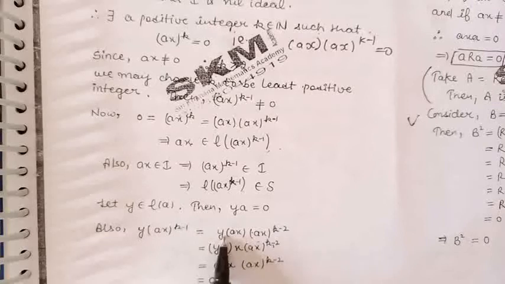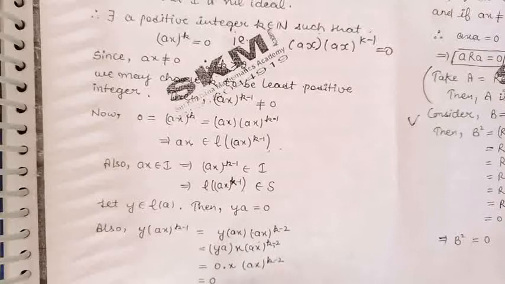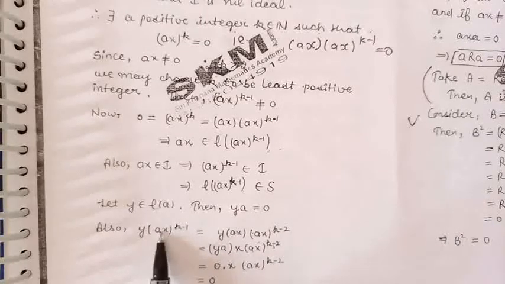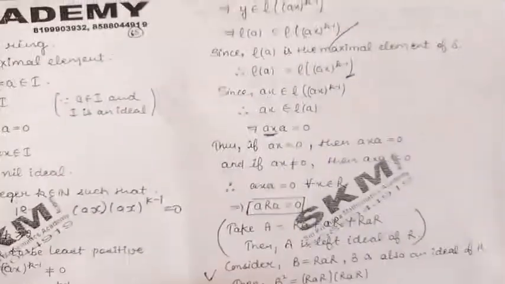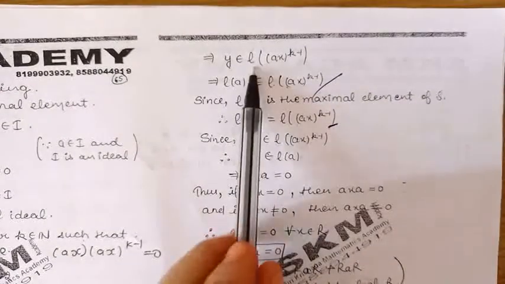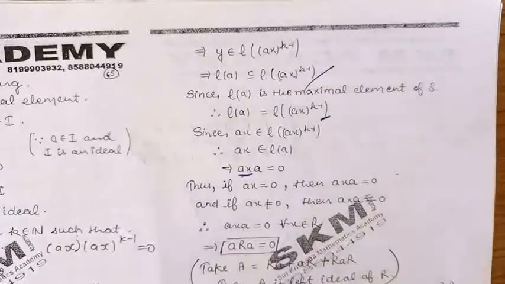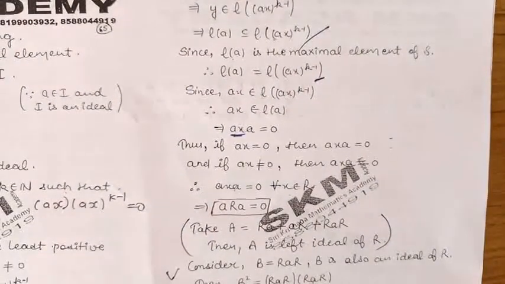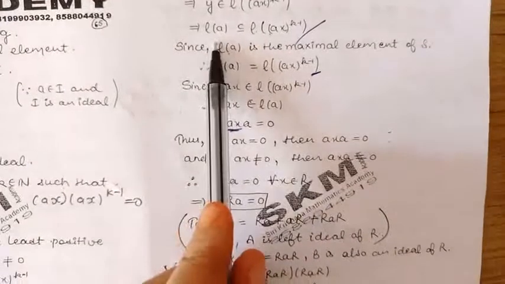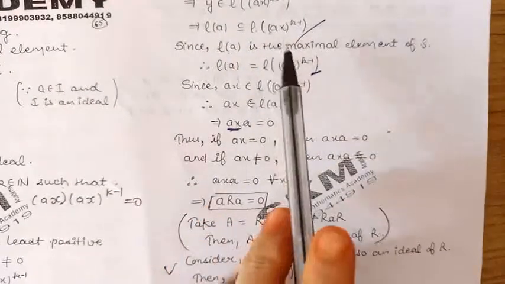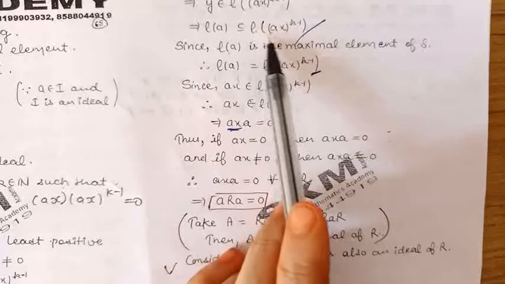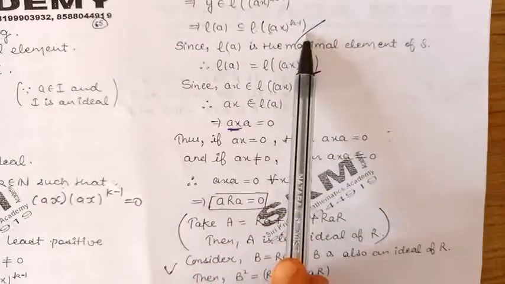Now from here, because y into a is 0, this expression will become 0. So we have proved y into ax raised to the power k minus 1 is 0. So we can say that y belongs to the left annihilator of ax raised to the power k minus 1. Y was an arbitrary element taken from the left annihilator of A. Now that is belonging to the left annihilator of ax raised to the power k minus 1.